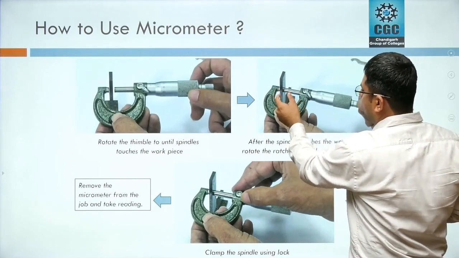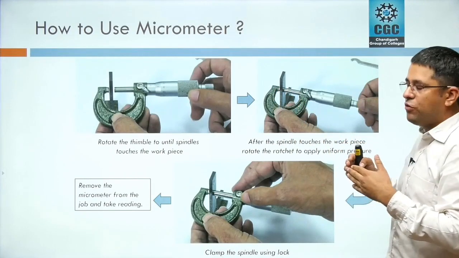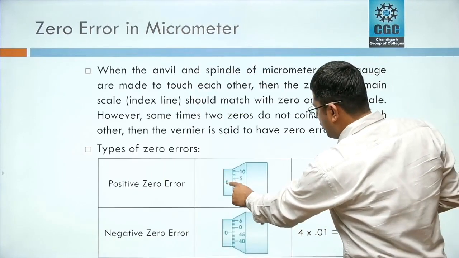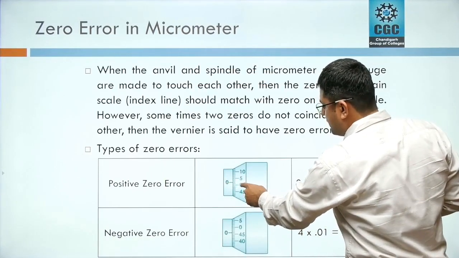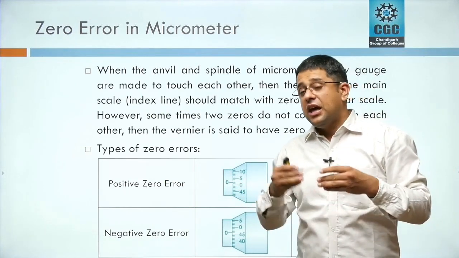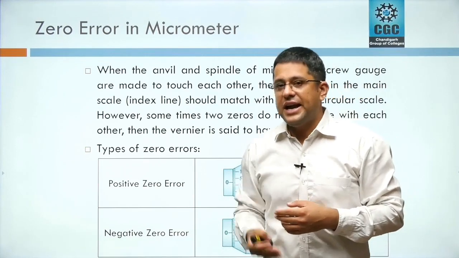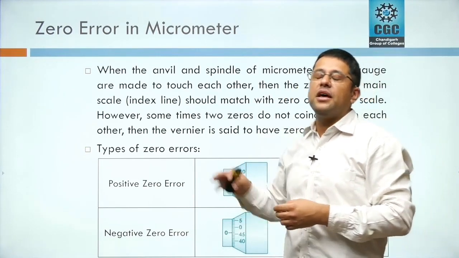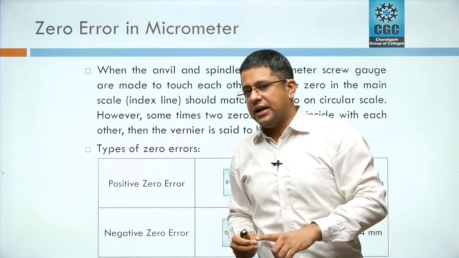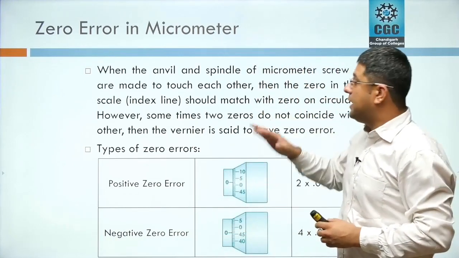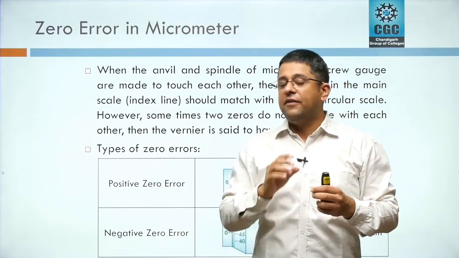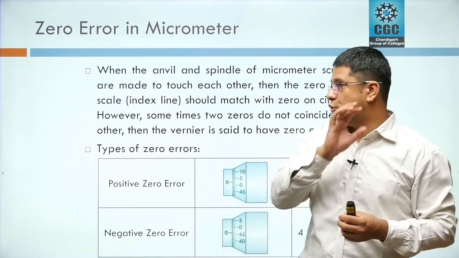Anvil के दोनों face हैं, जब आपस में touch कर रहे होंगे without a job, then this zero on the indexing line should coincide with the zero on the vernier scale. ये दोनों जीरो आपस में मैच करनी चाहिए. If these zeros are not coinciding, that means there is some zero error in the instrument. And this zero error can be positive, can be negative. दोनों में से कोई भी हो सकता है. But हमें ये identify करना है. Before taking a reading, you should make a habit that firstly you will check a zero error in the instrument.